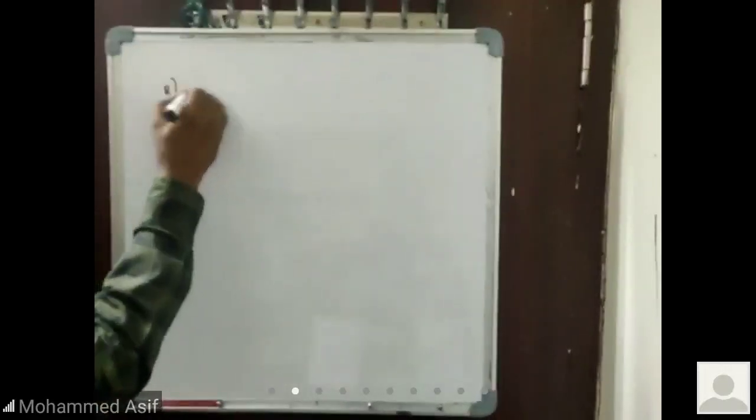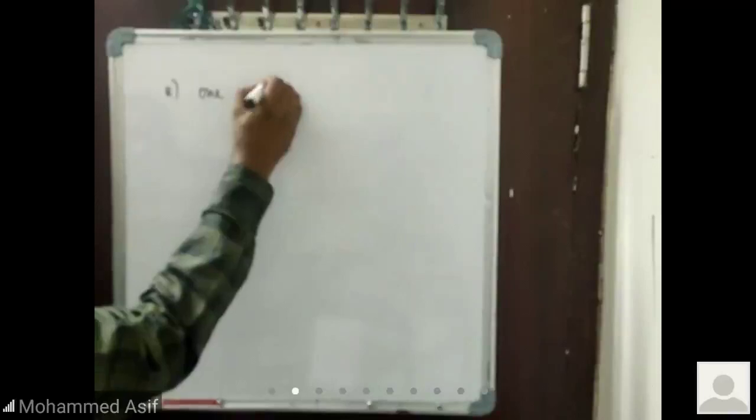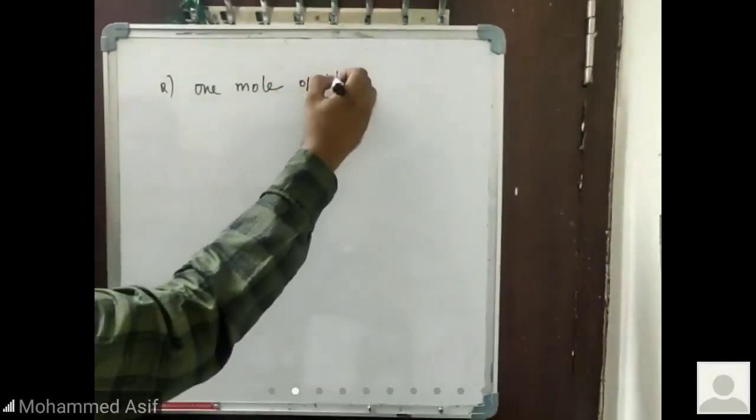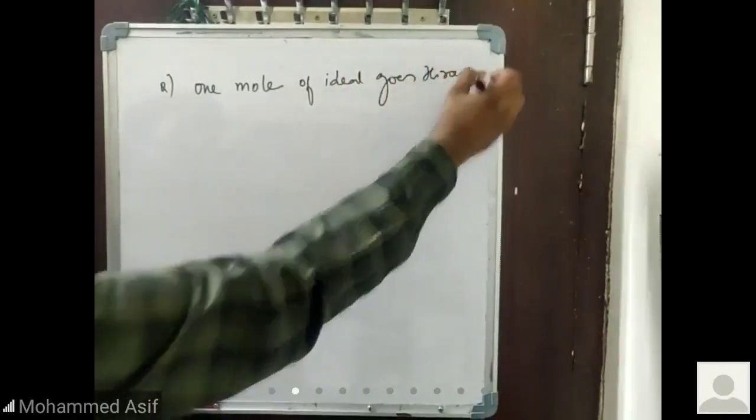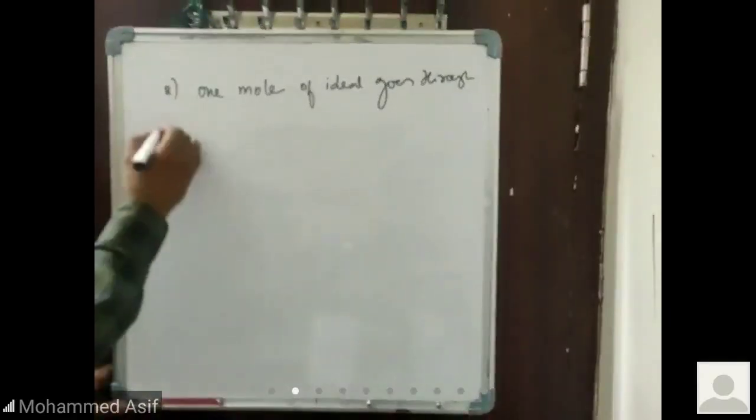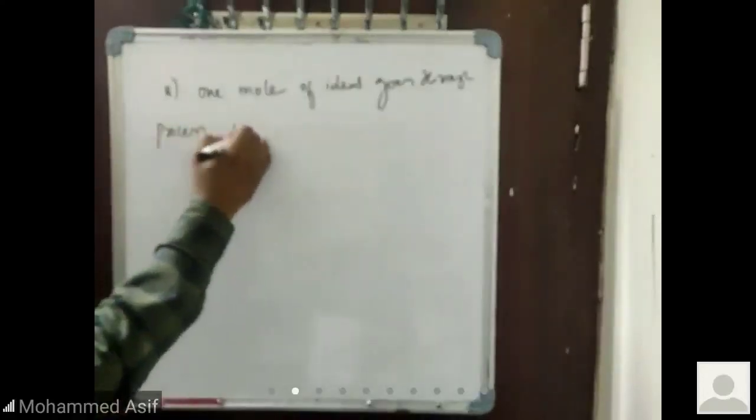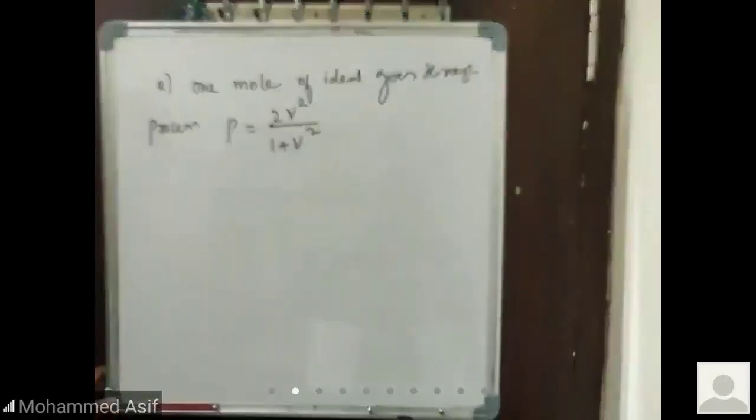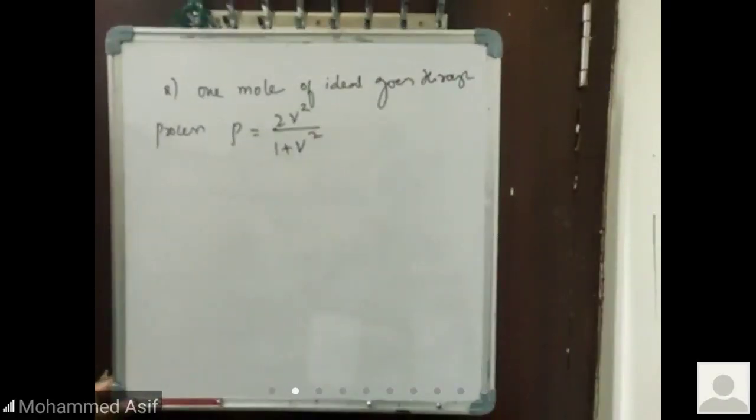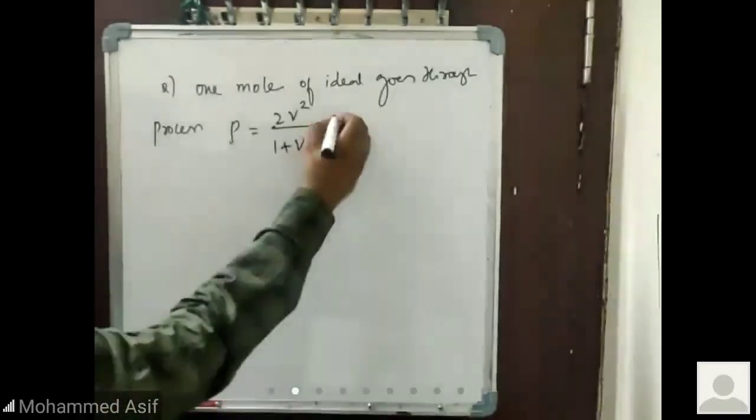The question says, 1 mole of ideal gas goes through the process P is equal to 2V square by 1 plus V square. P is equal to 2V square by 1 plus V square. Then change in temperature.